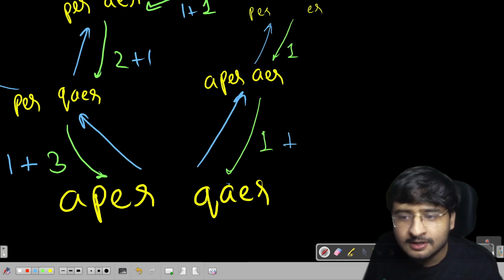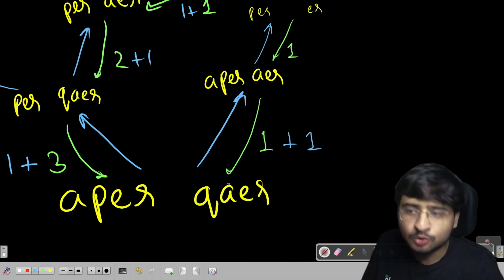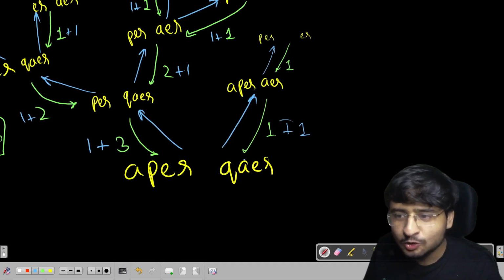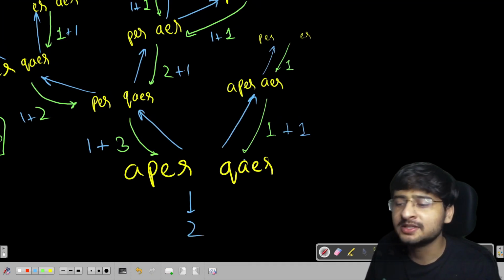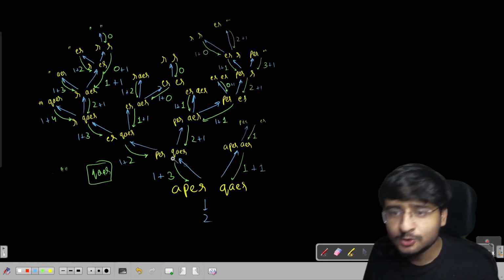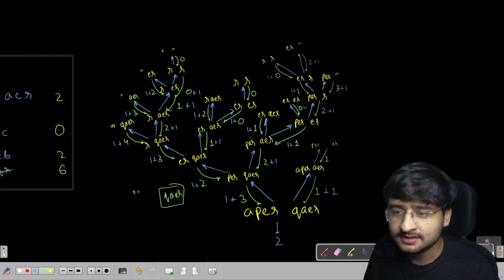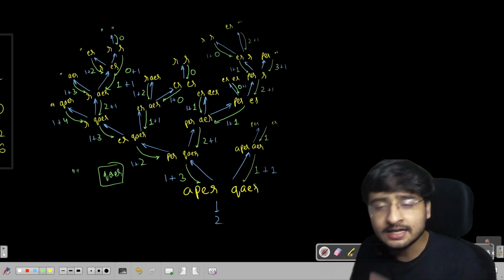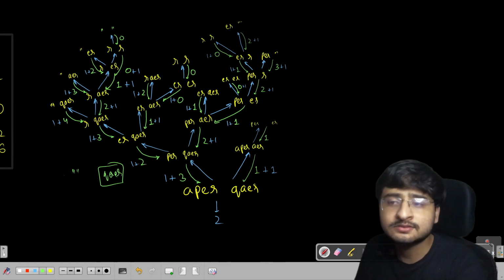And 1 move because I deleted Q. So what is better? Deleting 4 characters or deleting 2? 2 is definitely better, so 2 will be returned from here, and this is how the recursion will work. I hope you are able to understand how this recursive tree will go ahead. I've drawn the complete recursion tree, and this is how it will actually happen in the code as well, right?